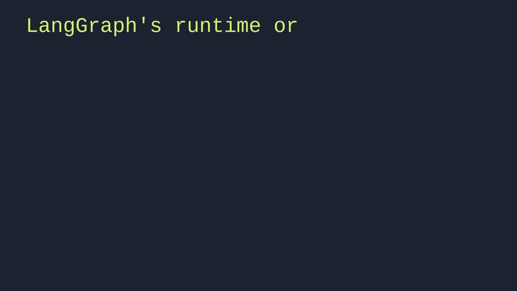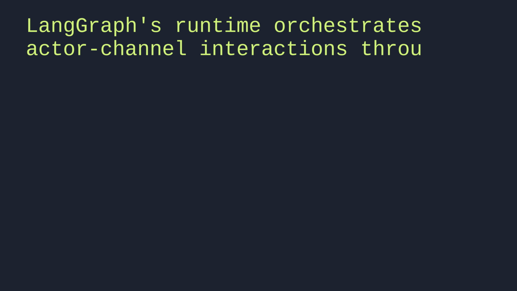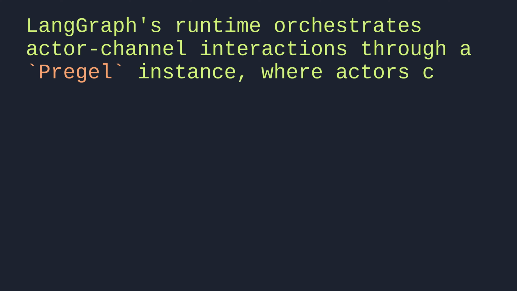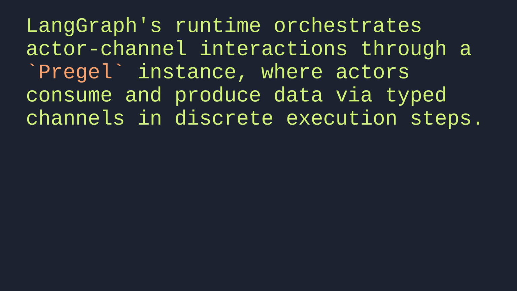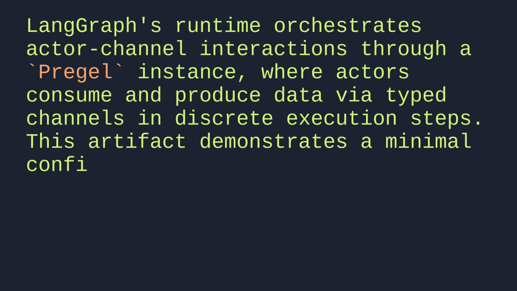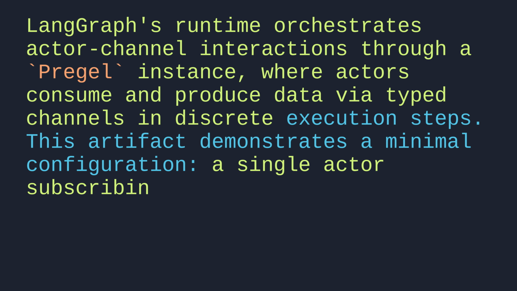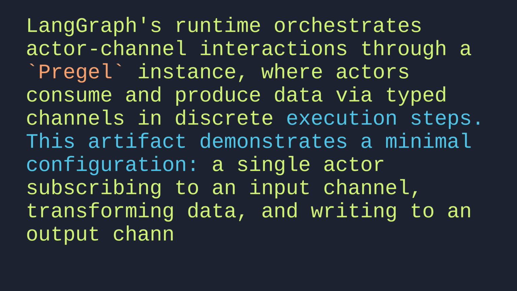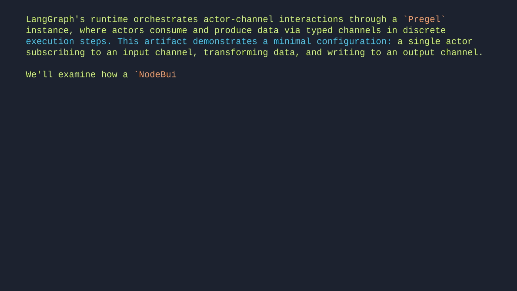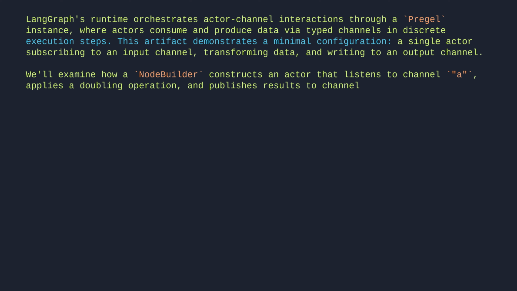LangGraph's runtime orchestrates actor-channel interactions through a Pregel instance, where actors consume and produce data via typed channels in discrete execution steps. This artifact demonstrates a minimal configuration: a single actor subscribing to an input channel, transforming data, and writing to an output channel. We'll examine how a NodeBuilder constructs an actor that listens to channel A, applies a doubling operation, and publishes results to channel B, with the Pregel runtime managing the execution flow between these ephemeral channels.